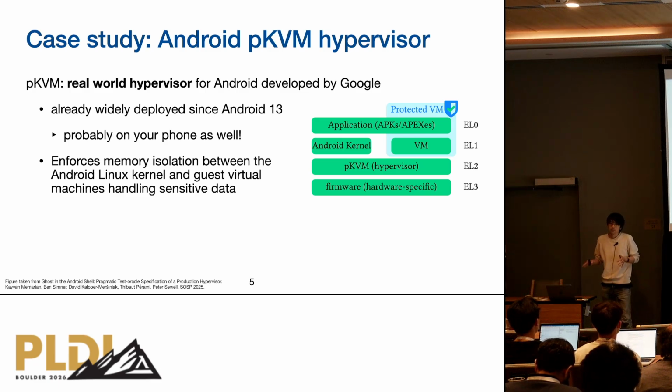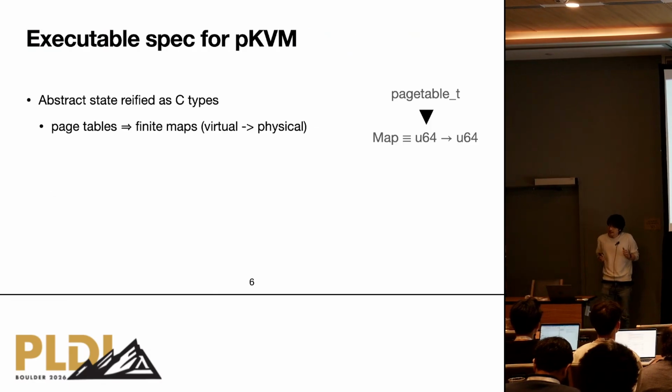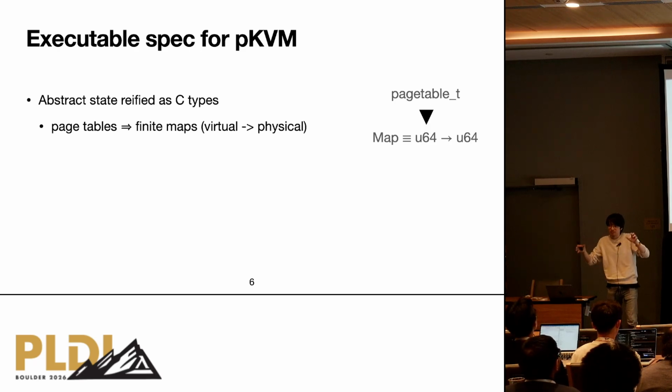In order to enforce this kind of property, it has to be a hypervisor, and in that sense it runs at a high privilege level under the Linux kernel. Also, everything is mostly written in C, plus some assembly. These things make verification particularly difficult. That's why we want to consider a lightweight method, especially executable specification, for pKVM. Here, for example, if you take page tables, they are probably implemented as tree manipulation, right?